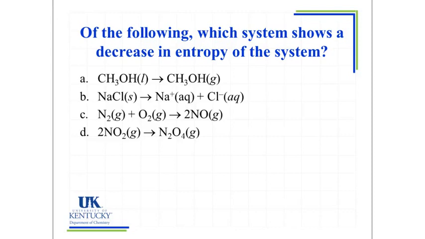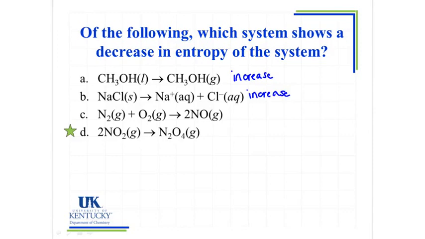Let's look at an example. Of the following, which system shows a decrease in the entropy of the system? In this case, we're looking for a decrease in entropy. So we're looking for a decrease in the disorder or a decrease in the number of ways to disperse the energy. When I look at option A, what I actually see is an increase in the entropy because I'm going from the liquid phase of a substance to its gas phase. There's more ways to disperse the energy, more disorder in that system. When I look at option B, I've got sodium chloride in the solid phase going to aqueous ions. This is also an increase in the entropy because I'm dispersing those ions throughout that solvent.